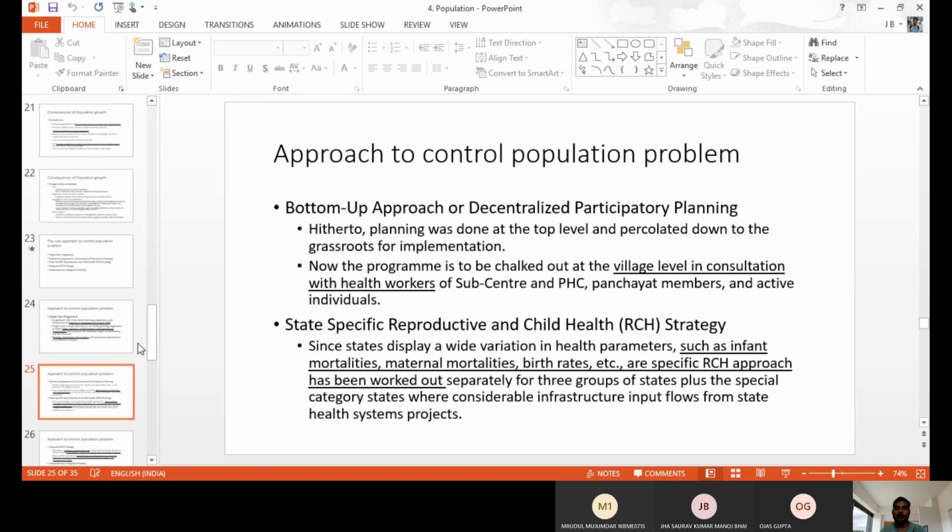Like in our village also, we have an ANM or a health worker. Some people are there whose duty is to recommend all these things. They used to monitor the newly married couples. They used to note the eligible couples. They used to note the number of pregnancies. Everything they used to count. Through that also we can help to stop the growth of the total population. That approach also helps in population control.